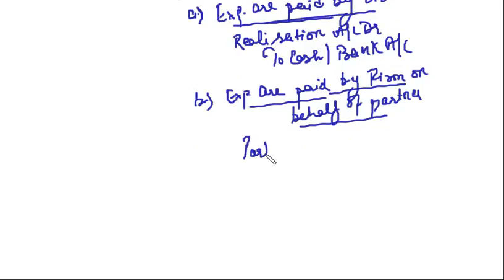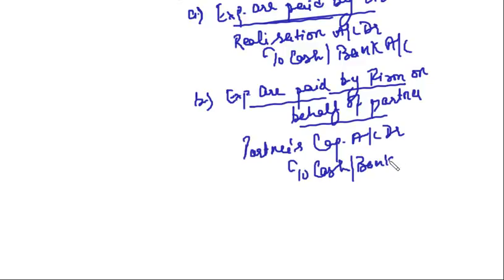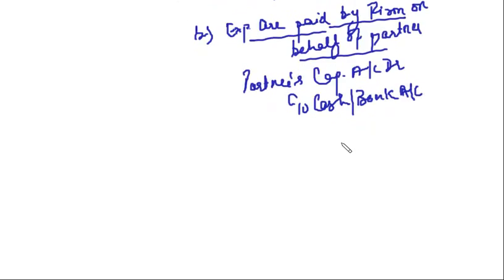So what is the journal entry? Partner's capital account debit to cash or bank account, right? Then what we discussed? Closing of realization account, no cash or bank, right? Then capital account, partner's loan account.